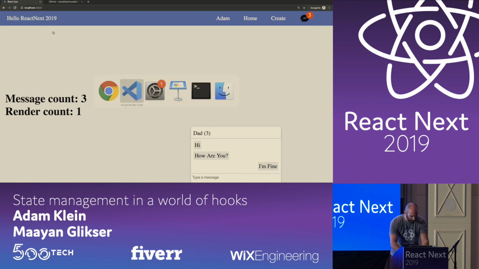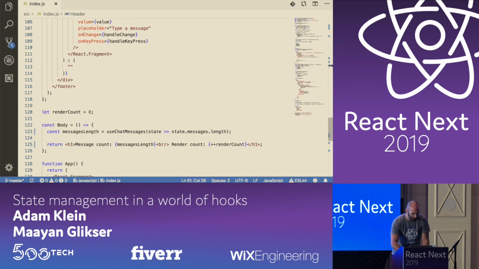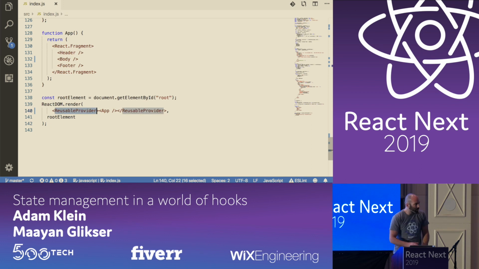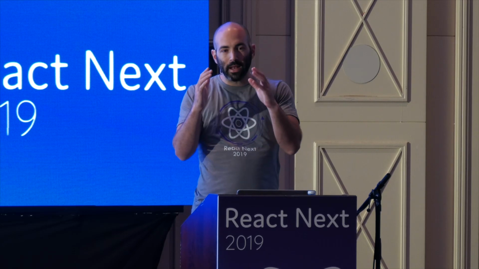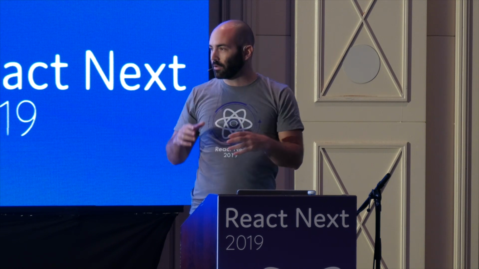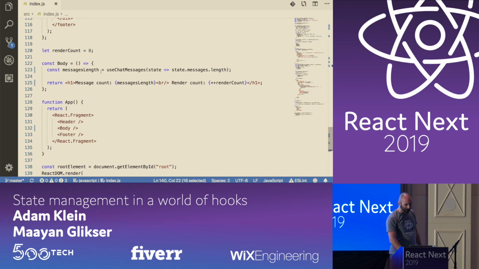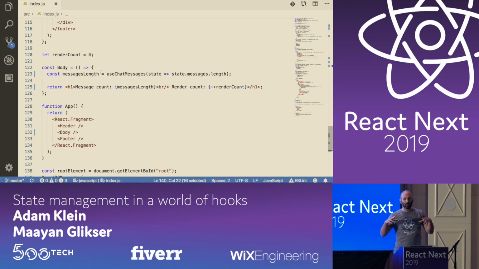And that's great because when we define our reusable provider, we don't have any initialization code. We don't need to say which stores we're using. Every reusable store will automatically hook into our reusable provider. So it really allows us to create these encapsulated packages that have state management. You can just take it, put it somewhere else, and it will work. And I think that really allows us to make the stores reusable. That's why it's called Reusable.